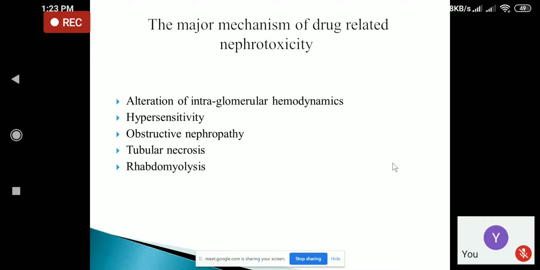Now, coming to the major mechanisms of drug-related nephrotoxicity. So how does a drug cause nephrotoxicity? There are basically five mechanisms. Number one is alteration in the intraglomerular hemodynamics. There is a change in the hemodynamics inside the kidney, and there may be a hypersensitivity reaction or allergic reaction that may cause drug-induced nephrotoxicity. Another is obstructive nephropathy, number 4 is tubular necrosis, and number 5 is rhabdomyolysis.